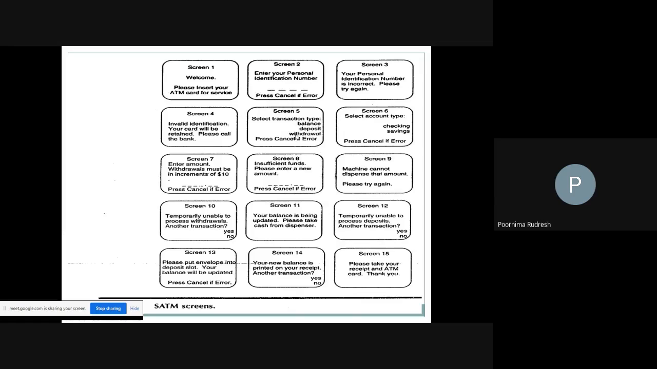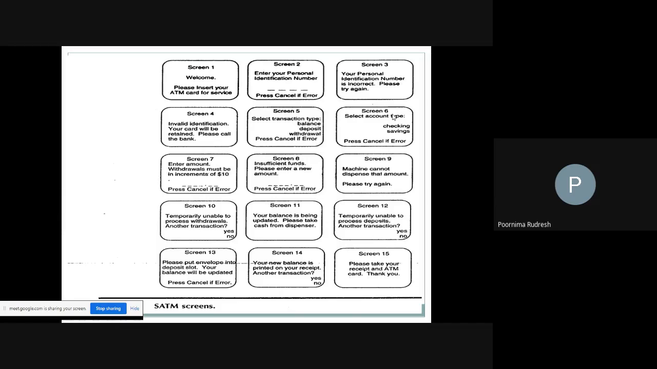Okay, understood. Now let us assume that the PIN number the user entered is correct. So screen 5 is displayed. In screen 5, you get the transaction type, meaning whether you want to deposit the amount, withdraw the amount, or verify the balance. Suppose you select balance, because you want to verify the balance in your account, then you click on balance.